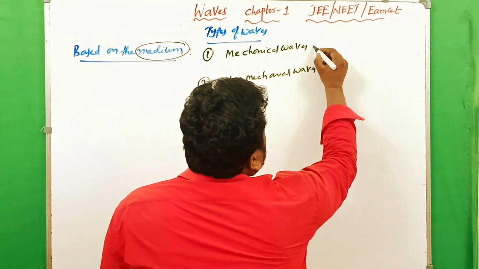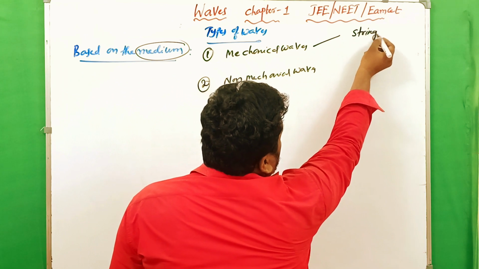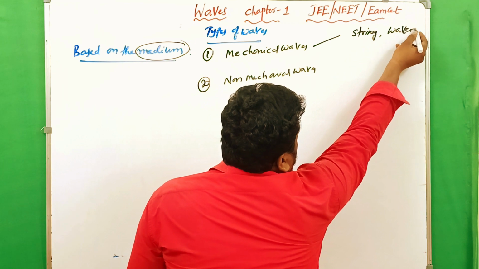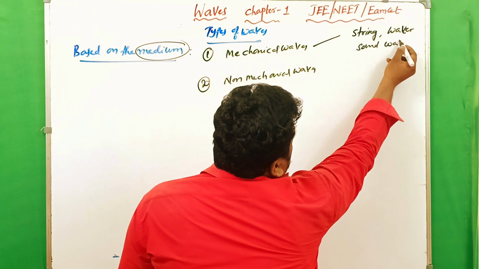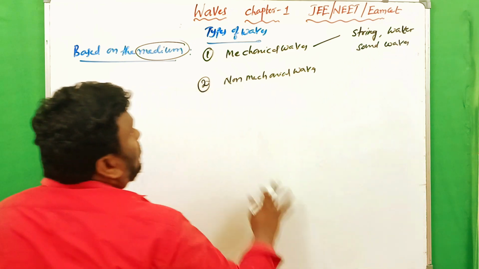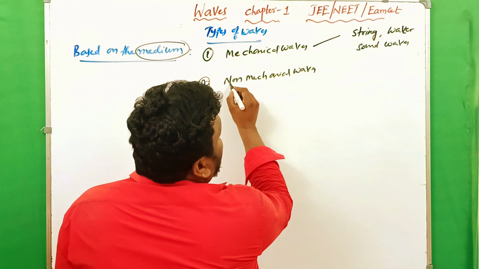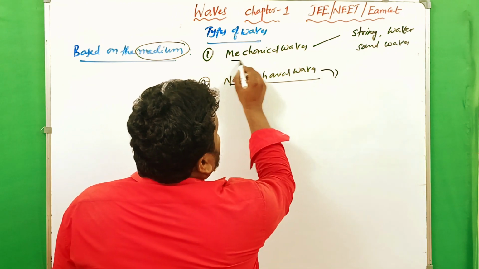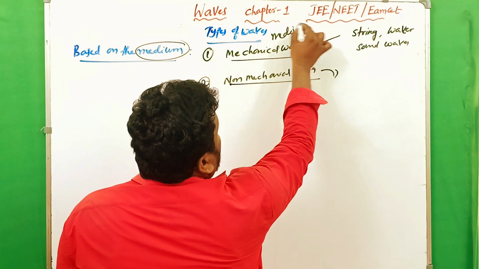For mechanical waves, examples are the waves produced in a string and waves produced in water, and all kinds of sound waves, which require a medium. They come under mechanical waves. For mechanical waves, a medium is compulsory, it is necessary.